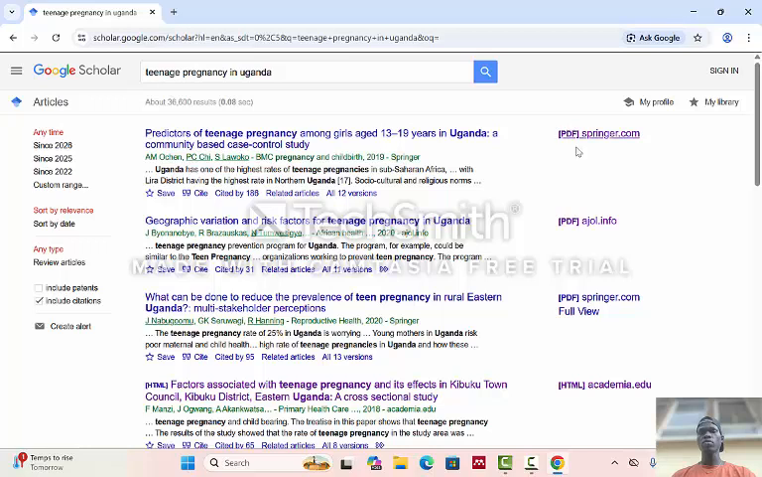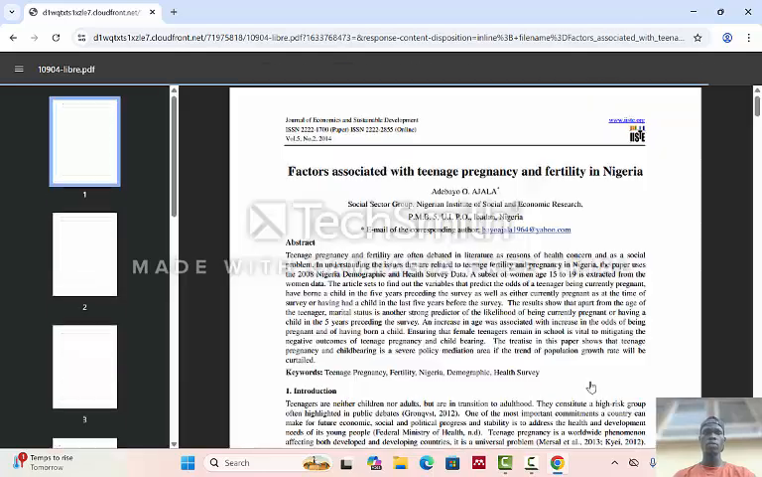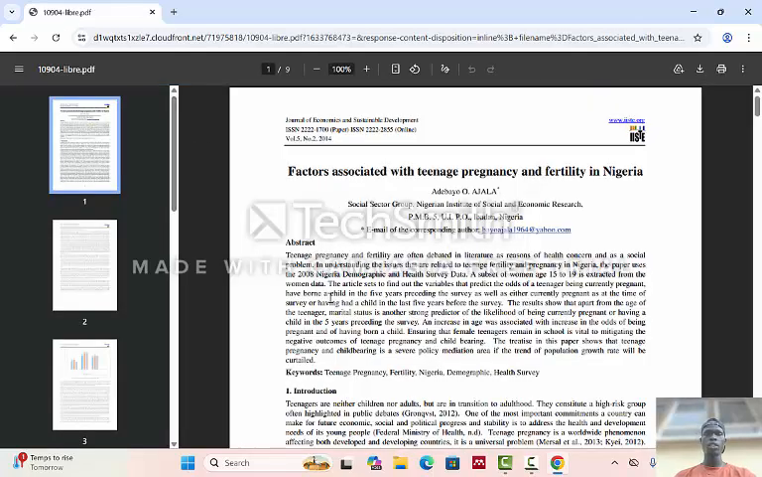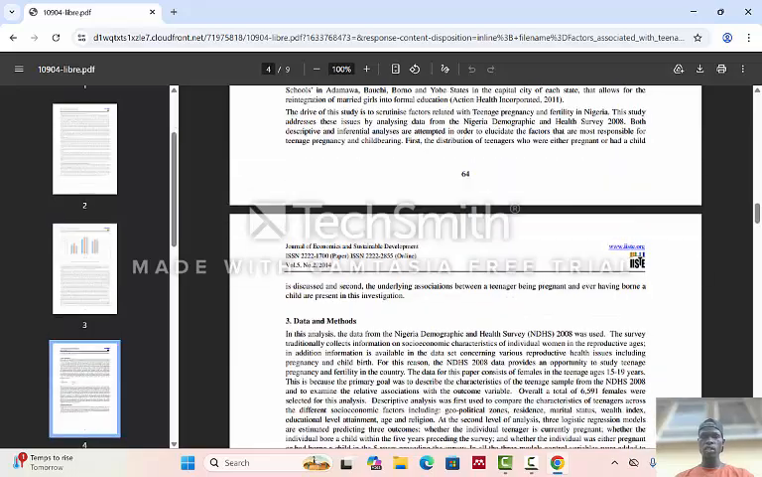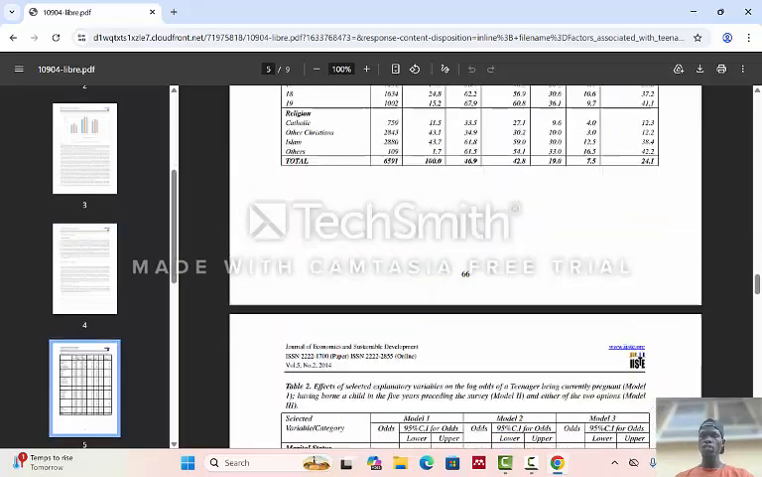If you want to know the abstract, you just come here and look for the abstract, and check whether it is the article you wanted. About 363 articles are in this form, and this is where we can look at it. This is the abstract. Here it is saying teenage pregnancy and fertility are often debated in literature as a reason for health concern. So this is where we look at it, whether it is the one you should look for. If it's not the one, then you go and search for another.